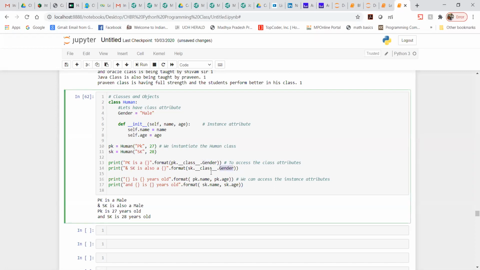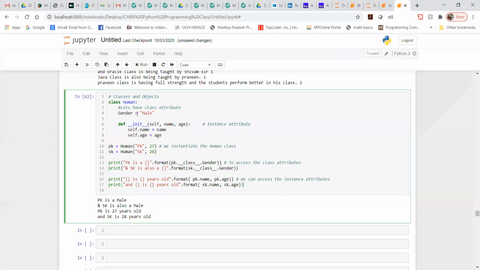Now instead of this attribute, I just wanted to get my name and my age. How am I going to get that? You would have to write like this, so that it says PK is 27 years old and SK is 28 years old. Here I am using the name, and here I am using my age. I'm doing the same thing in a repetitive manner.